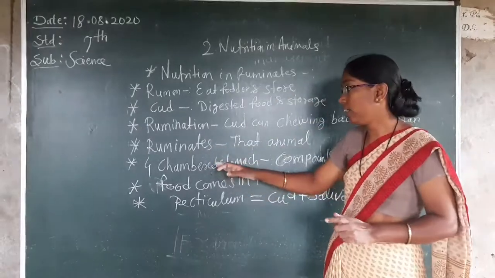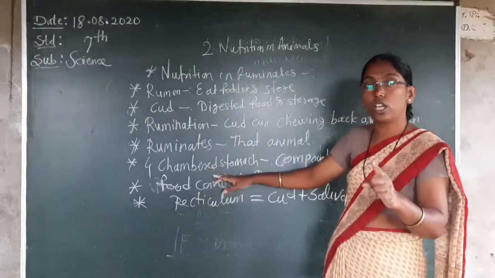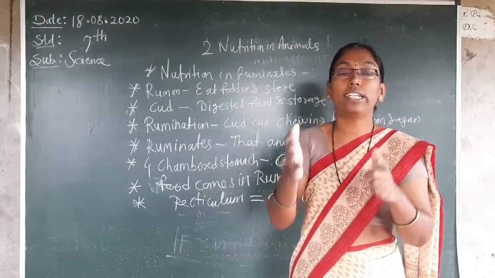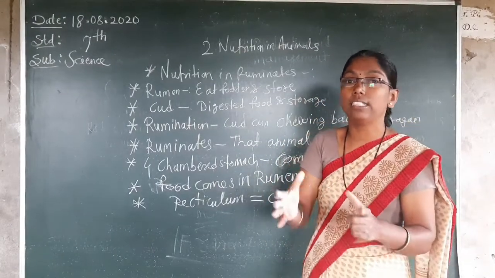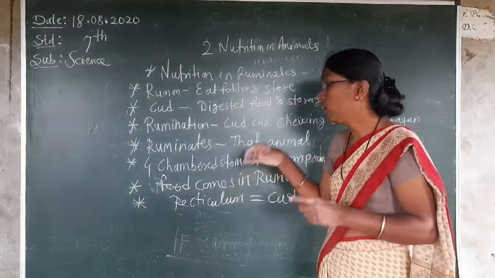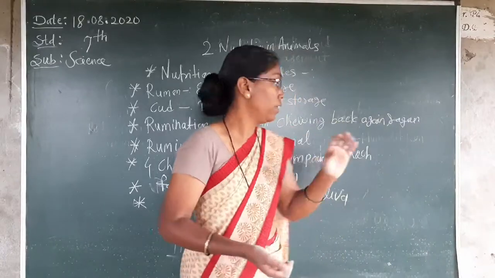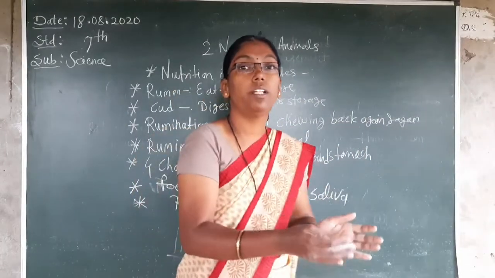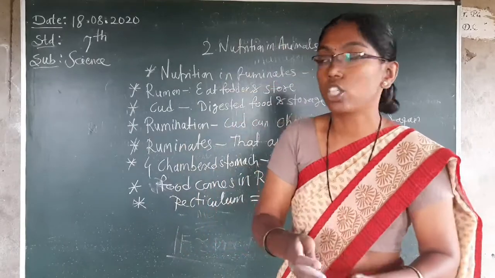Their stomach is four-chambered, because four parts are there, so it is combinedly called a compound stomach.